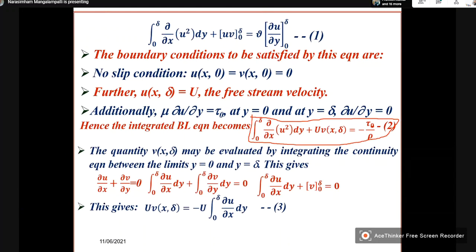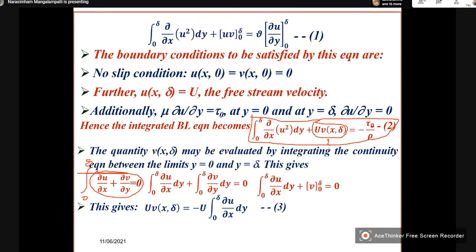Still, this is not a complete solution because this is still a question. So how to get that? The quantity v at x delta may be evaluated by integrating the continuity equation. Now this is our continuity equation. Now what I do is I will integrate this from 0 to delta.